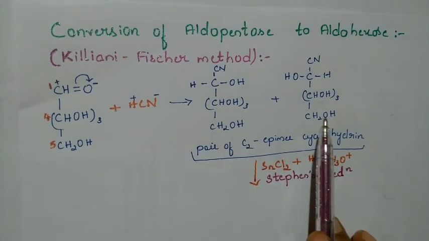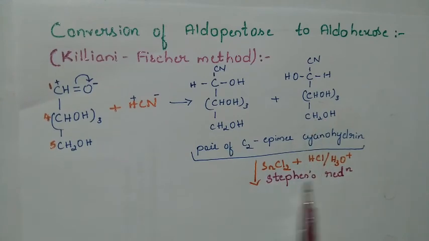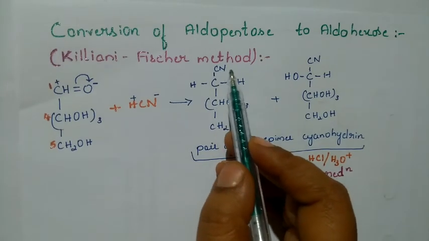So the epimers that were formed undergo a Stephen's reduction. Stephen's reagent, SnCl2, is nothing but stannous chloride. It is treated with HCl and H2O, H3O plus. So we shall write the further reduced compound. The CN is going to be converted.